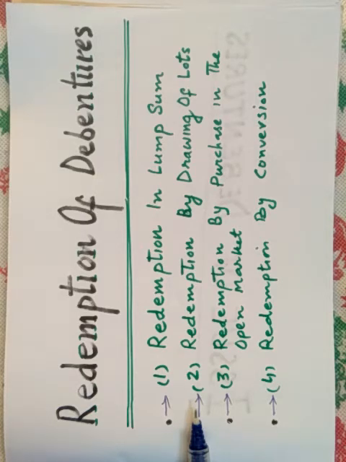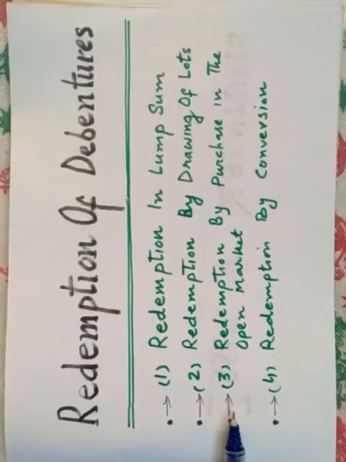The amount of debentures to be redeemed annually is computed by dividing the total debenture debt by the number of years for which they are issued. Due to this method, the amount of annual drawings tends to remain constant. However, in some cases, these may be unequal too. Now we have number third, that is redemption by